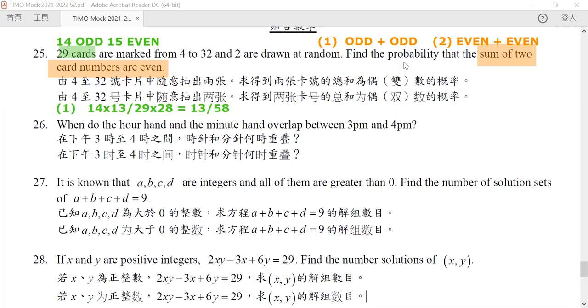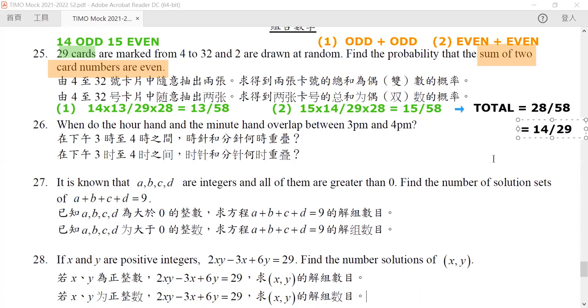So now for these two probabilities, the probability of the first thing to happen is equal to 13/58. The probability of the second half, that is we draw two even cards, will be equal to 29 times 28, and hence it would be equal to 15/38. So this is for our second condition. So the sum of it, in total, will be equal to 28 divided by 58, and hence the probability will be equal to 14/29.